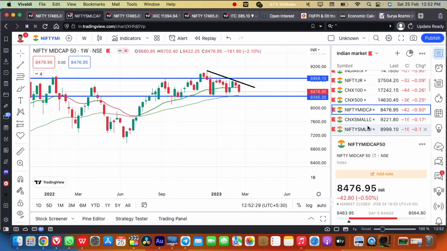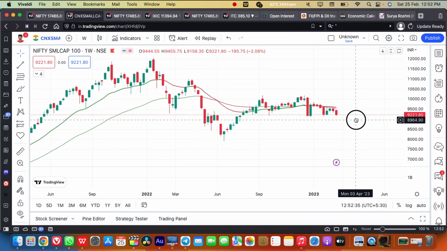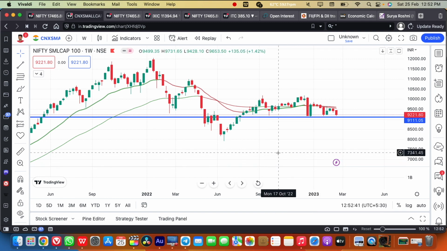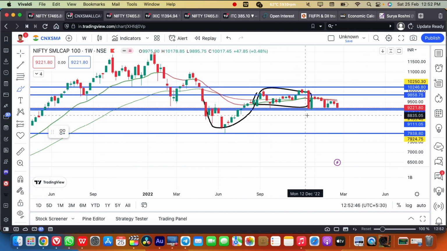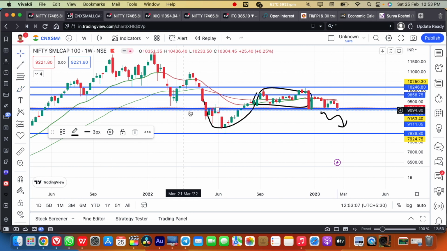Coming to the small cap stocks, the Nifty small cap 100, we have been telling that it has been bouncing back from a very crucial support level. Any breakdown below the 9,000 to 9,100 level, the bearish momentum in the Nifty small cap stocks will continue, and it may retest the 7,970 level. Any breakout upside above this blue resistance line, the 9,800 level, then we can see positive momentum. Any breakdown below this region, the negative momentum will continue in the Nifty small cap stocks as well.